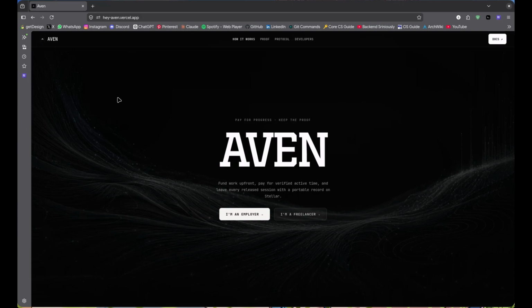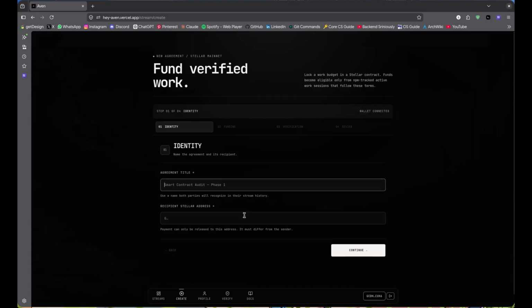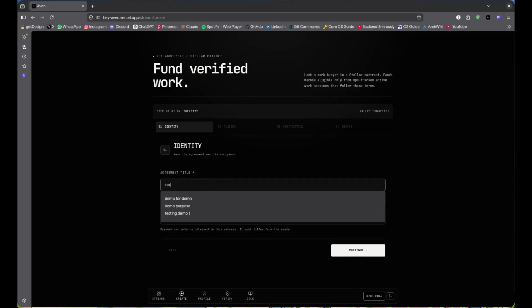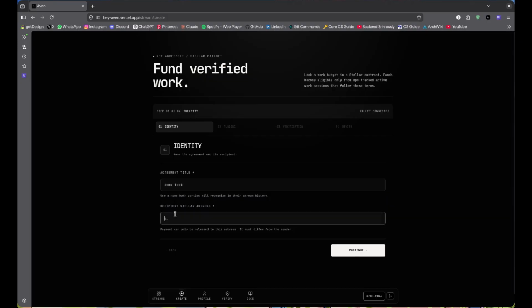Aven changes that. Aven combines payment streaming, on-chain attestations, and reputation into one single workflow. Now let's imagine that I'm hiring a freelancer. I'll click on I'm an employer. I'll connect my Stellar wallet, which is already connected here. Then I'll be prompted to put on a stream title. For demo purposes, let it be demo test. Then I'll be asked to put on the recipient Stellar address, which will be this.